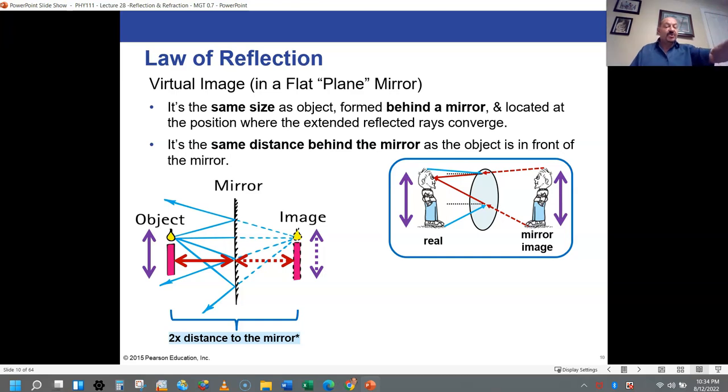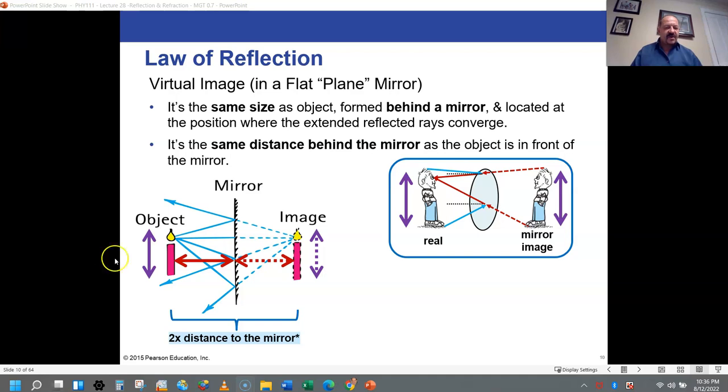And that is the virtual image, an upright virtual image. In other words, it's not upside down. It's the same orientation as you are, from bottom to top. And so it's an upright image, but it's a virtual image, not a real image. I couldn't put a piece of paper back there behind the mirror and have the image projected on it. Nothing would happen if I did that. You wouldn't see it at all.